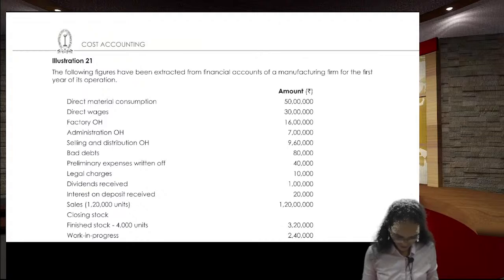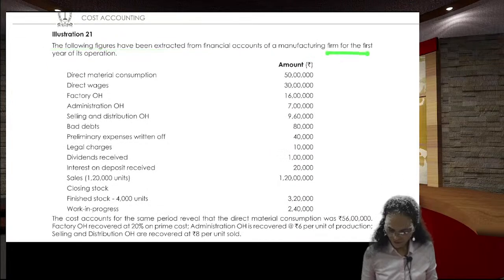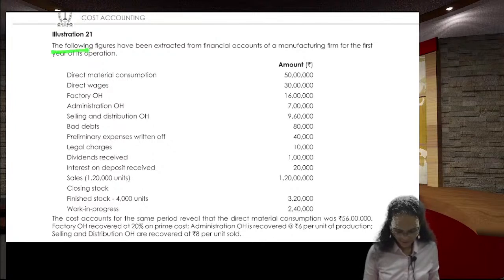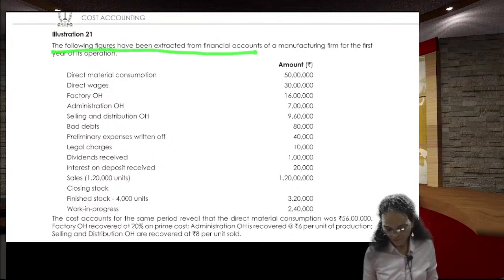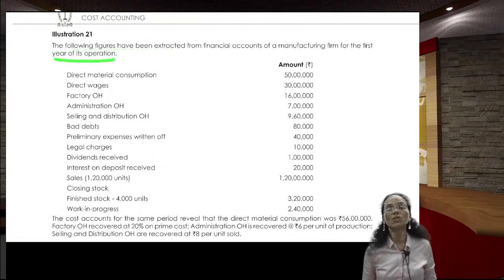The next problem here. The following figures have been extracted from the financial accounts. Sorry, once again I'll read it. The following figures have been extracted from financial accounts of a manufacturing firm for the first year of its operations.